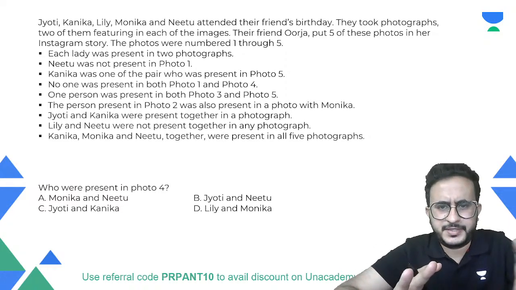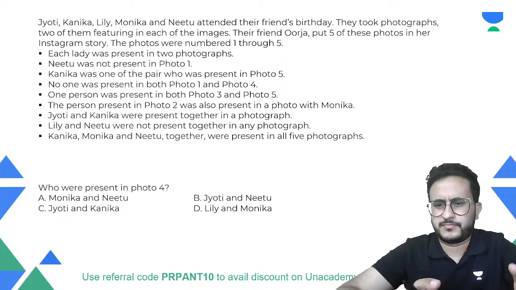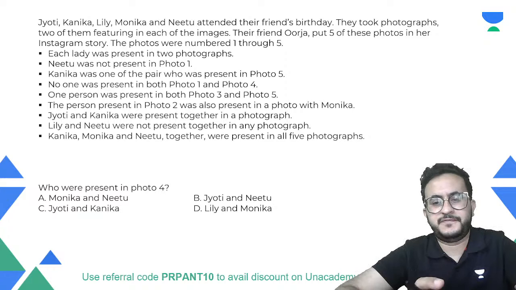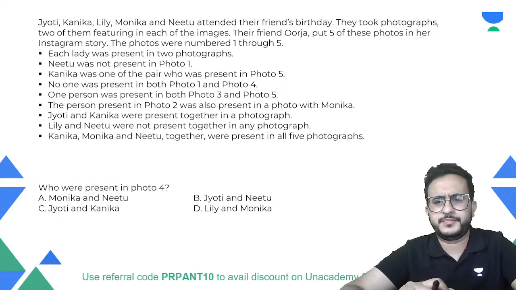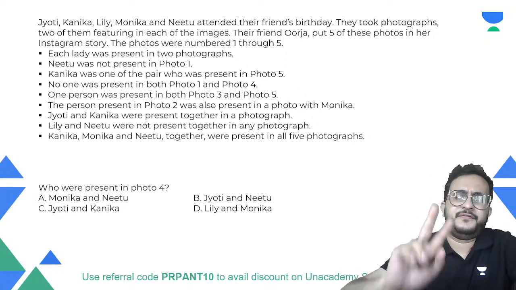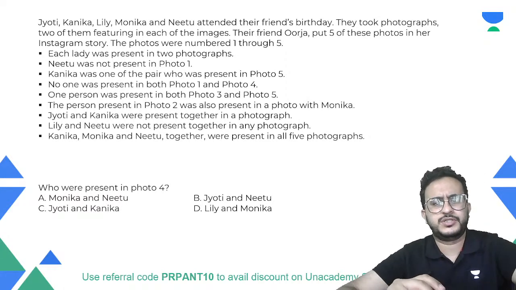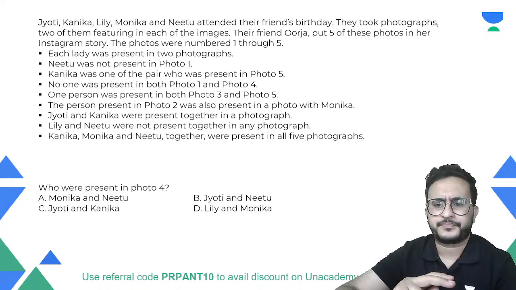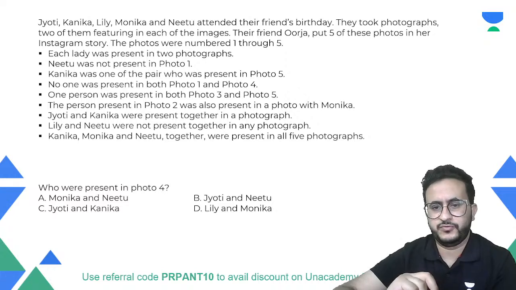So are the statements clear? Like, can you understand the statements? I mean, solving is a different part, but I think जो problem statement है, problem समझ में आ रही है. What happens is that there are 5 people and they appear in photographs. In every photograph, 2 people will be present. ठीक है? So now this girl puts the story, and every lady is present in 2 photographs.